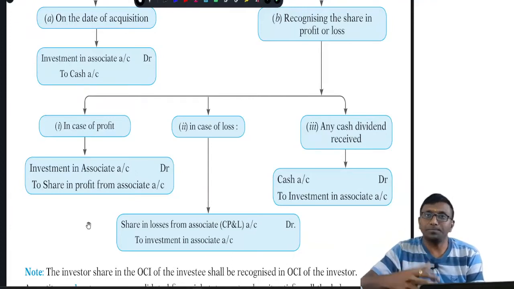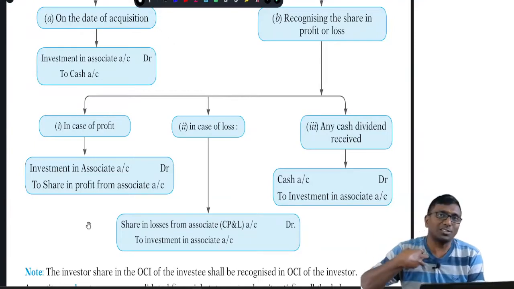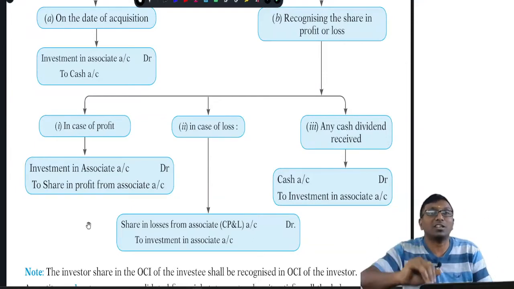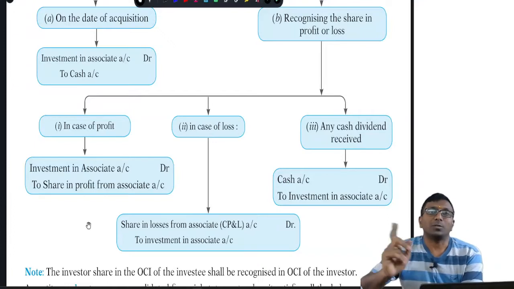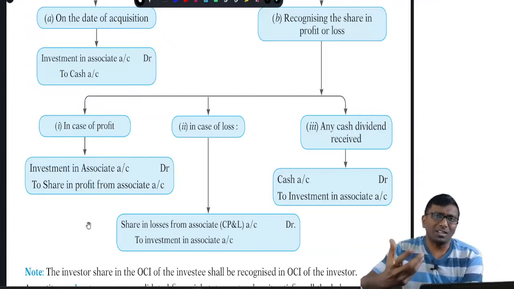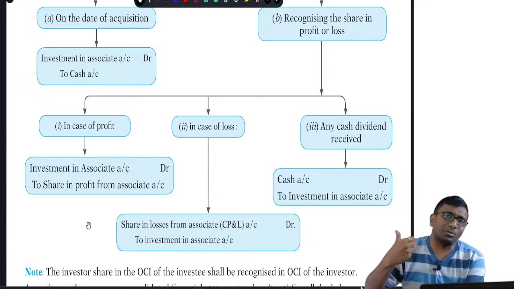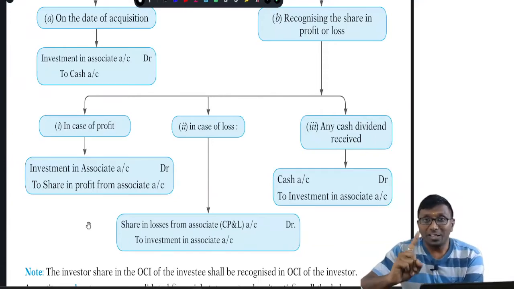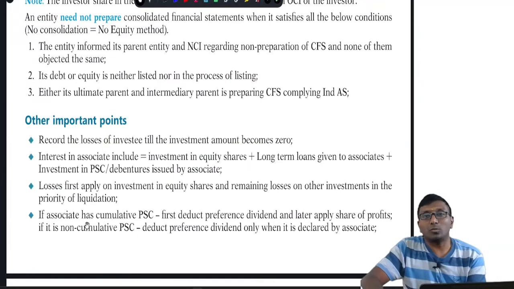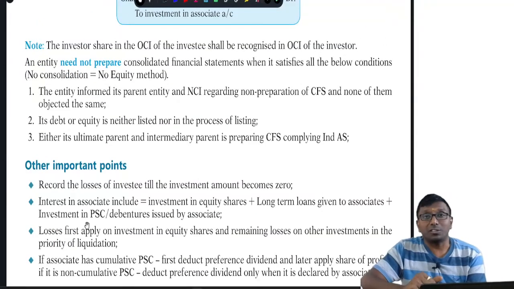Suppose you made a loss. Then again, your share of losses in the associate or joint venture account is debited, and investment is credited. So you are reducing the investment and you are reducing the consolidated P&L. Suppose the joint venture or the associate gives you a dividend. That means you receive cash, cash account debit, and investment is credited. You will be taking your share of profit, that you need to remember. If they make losses, you are supposed to reduce the investment, right?